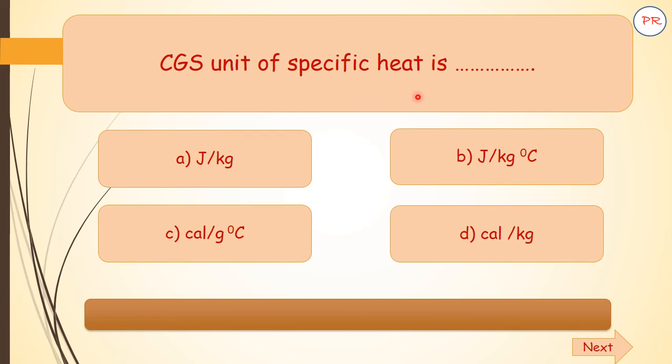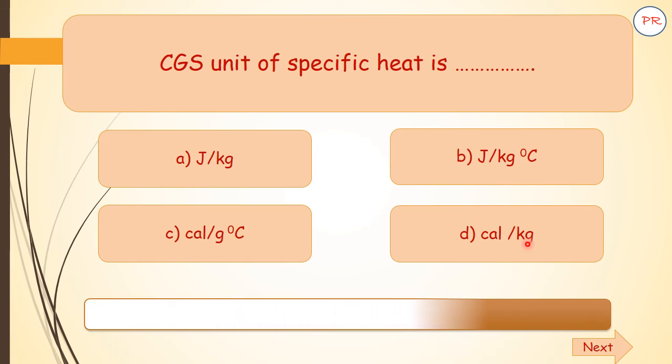CGS unit of specific heat is. Options are A joule per kg, B joule per kg degree Celsius, C calorie per gram degree Celsius, D calorie per kg. Here is your time. And the correct answer is C, calorie per gram per degree Celsius. Remember, this is a CGS unit and this one is an MKS unit. So the correct answer is C.